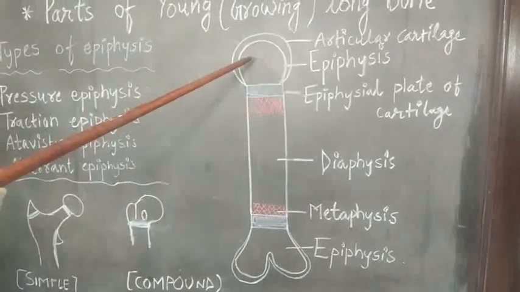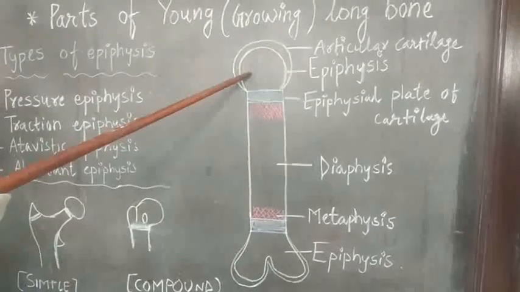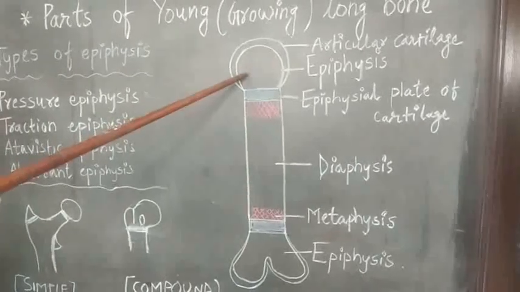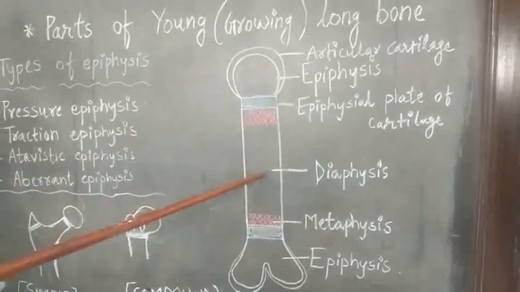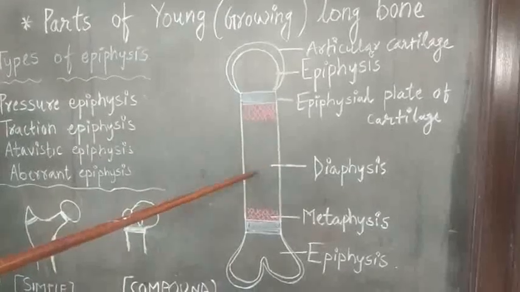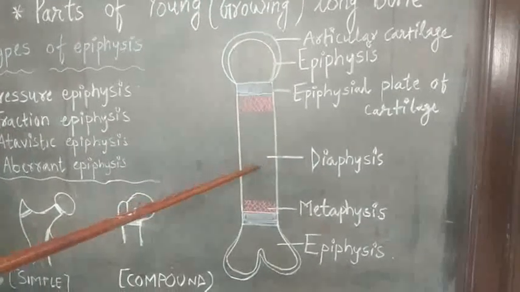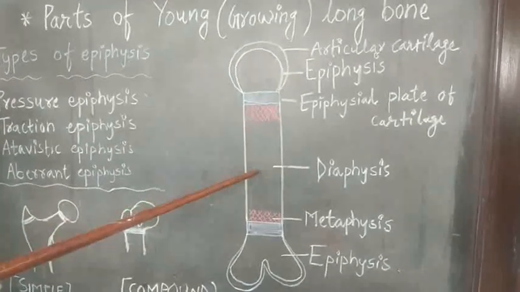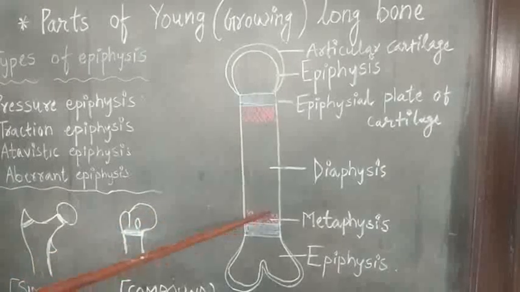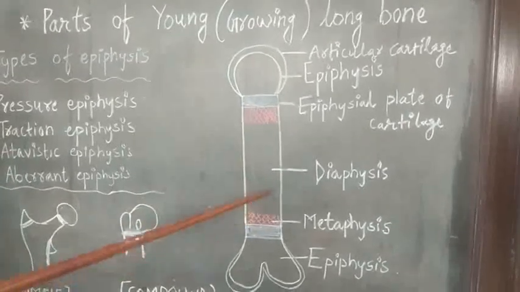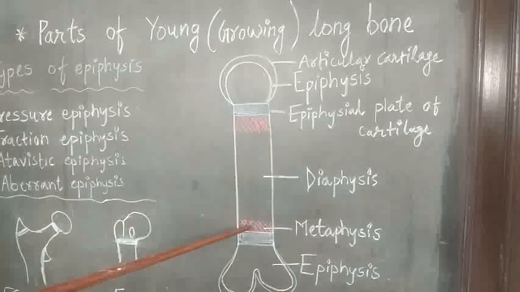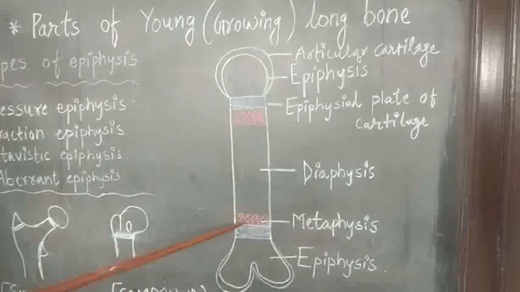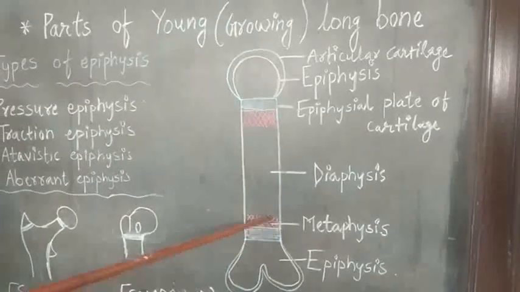What is epiphysis? Epiphysis is the part of bone which develops from the secondary center after birth. It is the accessory part of the bone. Diaphysis is the part of bone which develops from the primary center of ossification before birth, and it is the main part of the bone. What is metaphysis? That is the epiphyseal end of diaphysis, or end of the diaphysis facing towards epiphysis, is called metaphysis.